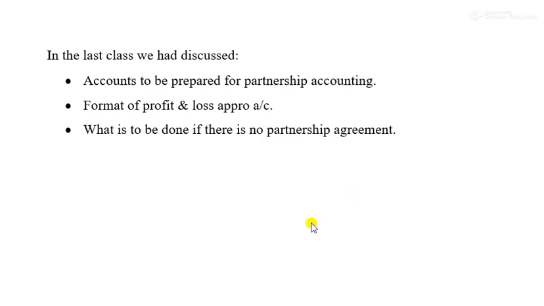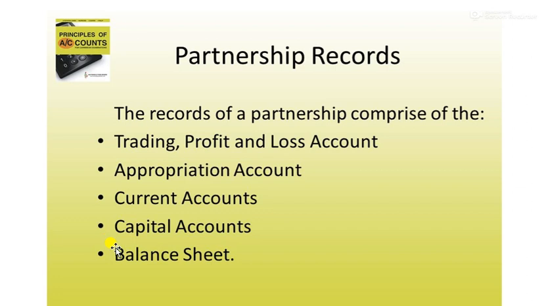Let's do a quick revision of what we had done in the last class. We had studied what accounts are to be prepared for the partnership records. For the partnership records, we have to prepare profit and loss appropriation account, capital accounts, and balance sheet.